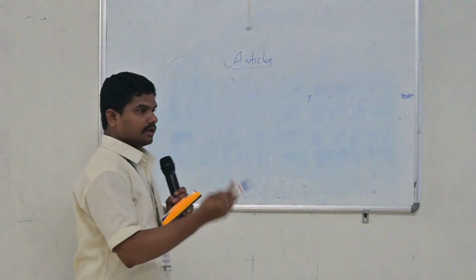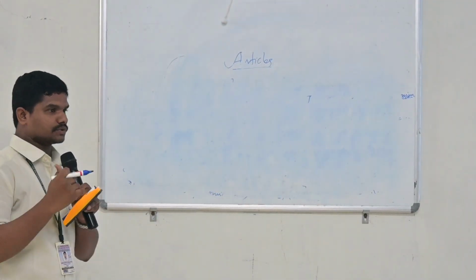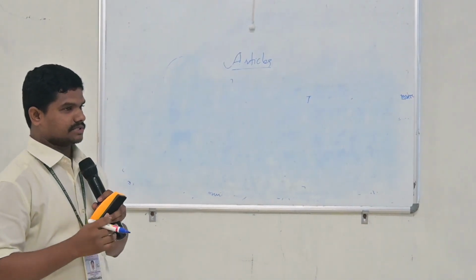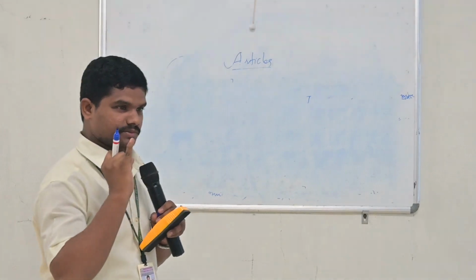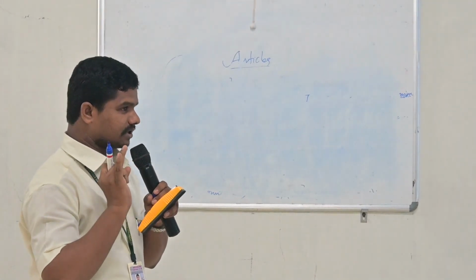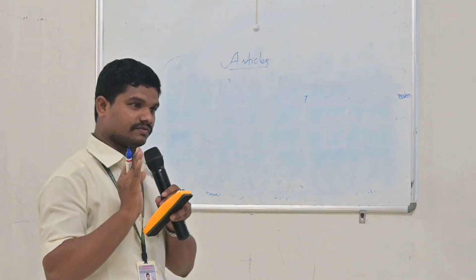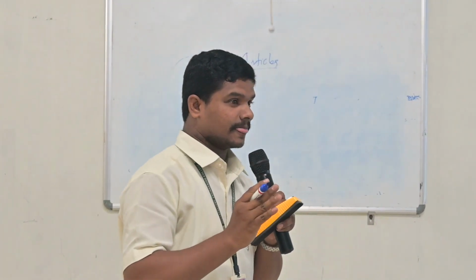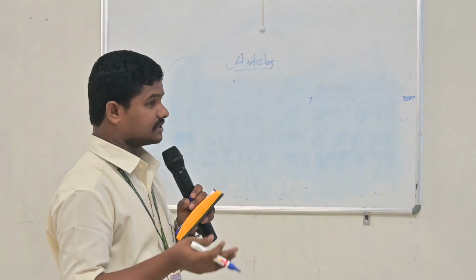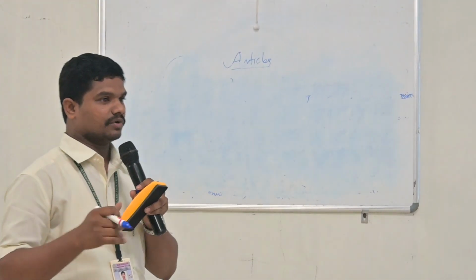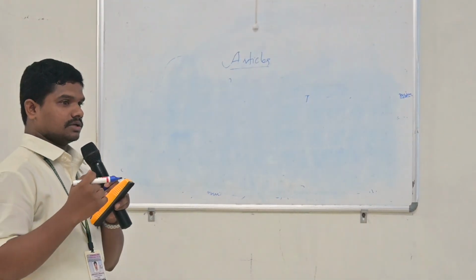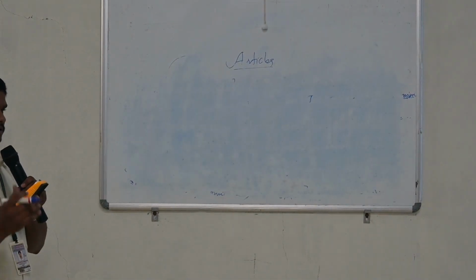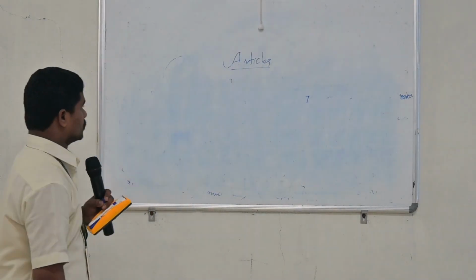Right. So till now we learnt where we use article the. So before some of the names. Can you please tell me what are the names that we discussed today? Before the names of oceans, before the names of seas, before the names of rivers, before the names of canals, before the names of deserts, before the names of islands. So like this we can use article the, right? So after we listen, where do we use article the? So a comparison.